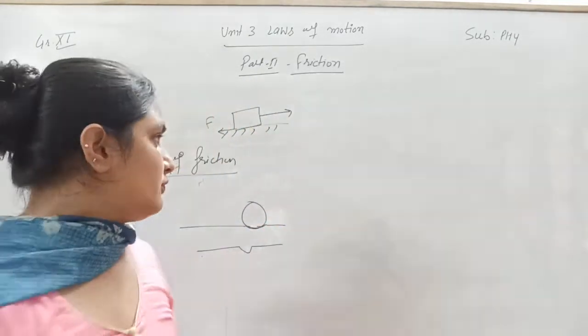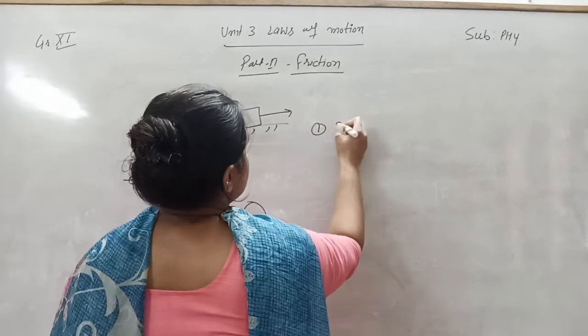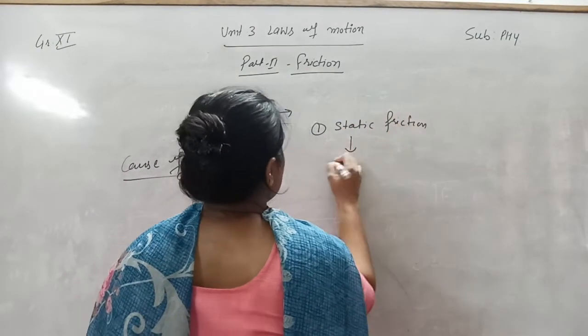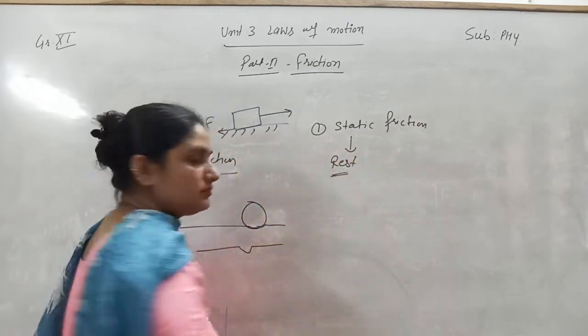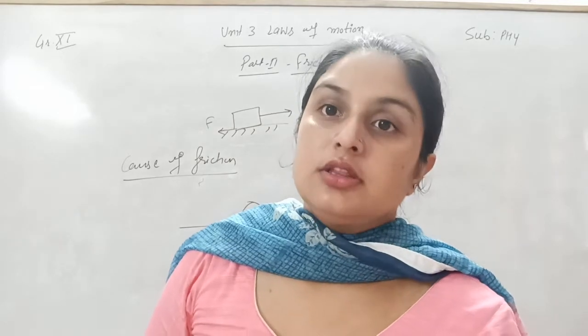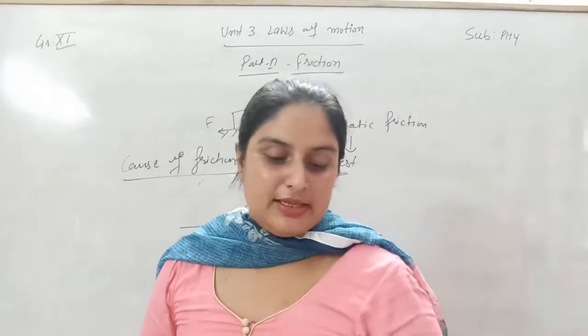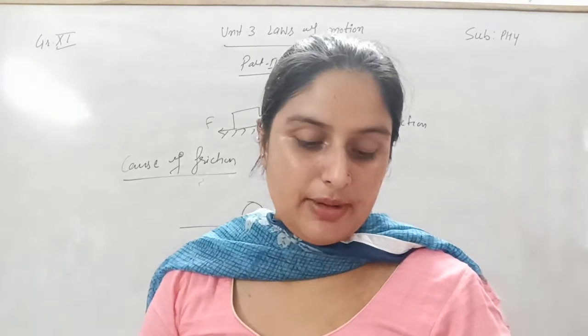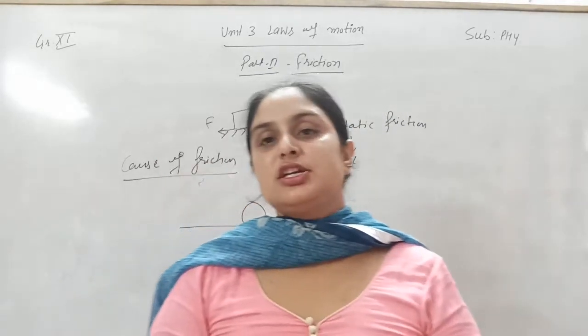Now friction is of two types. The first one is static friction. Static means we are talking about rest. It is the force of friction that is exactly counterbalanced by the applied force on a stationary object.